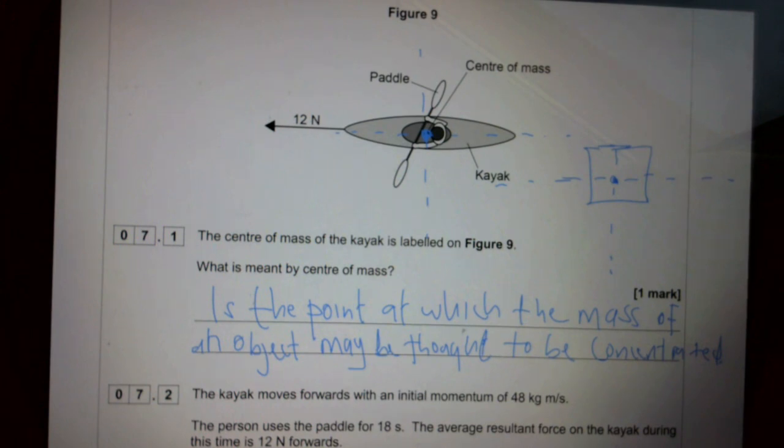If you see some mark schemes, even your specification says to accept this definition: the point at which the mass of an object may be thought to be concentrated. Then that's the definition of center of mass. Let's go to the next question.